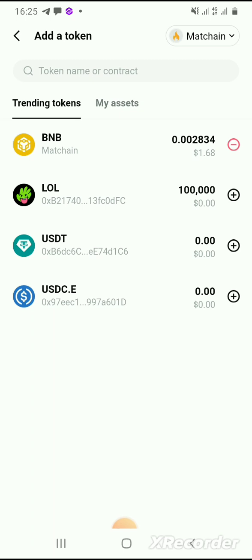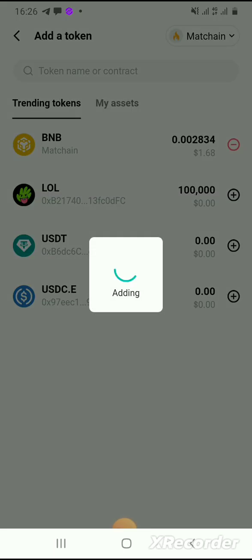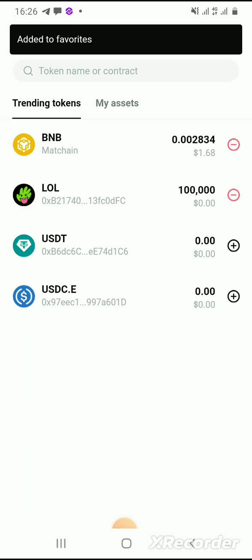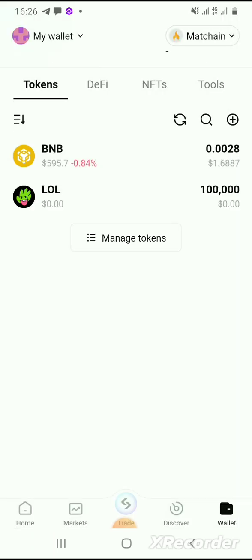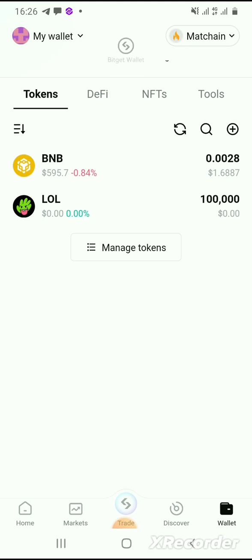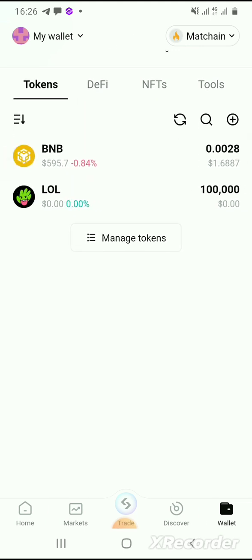Okay, look at it here. It's already showing. When I click the contract, we have to add the contract address. So we have it here. Let's go back. It has been added. So we have 100,000 LOL. If you follow the process, you will see how easy it is to do the bridging and claim the LOL airdrop. So watch the video and follow the steps.